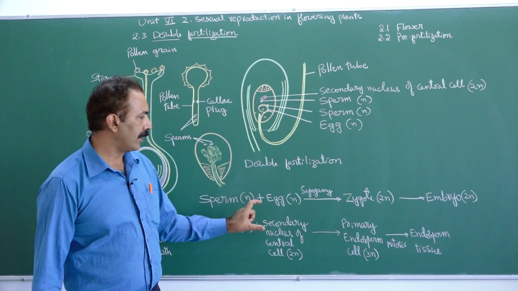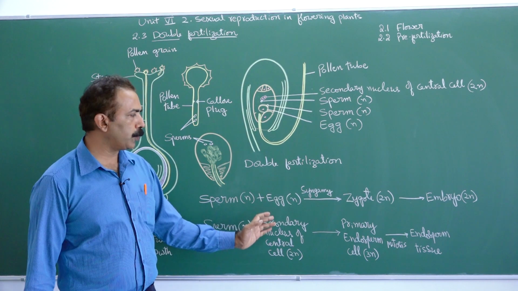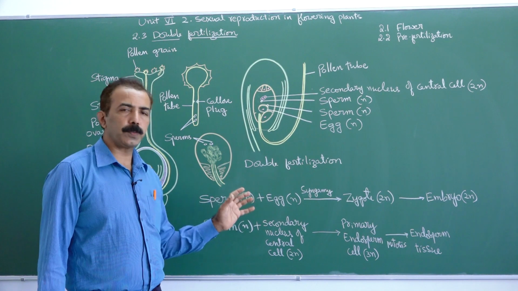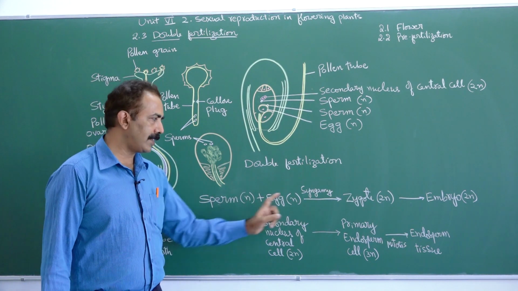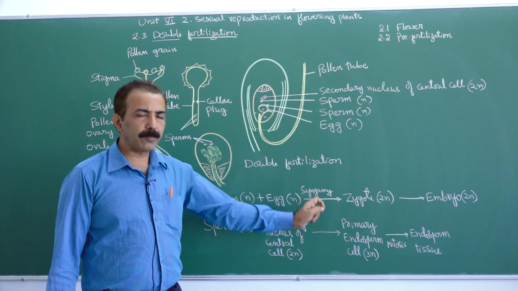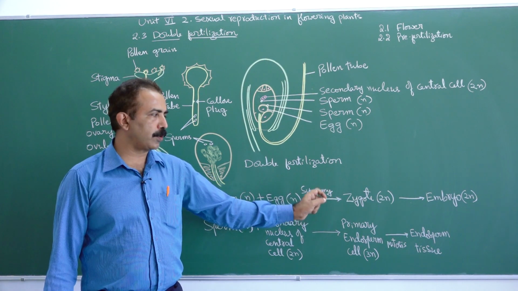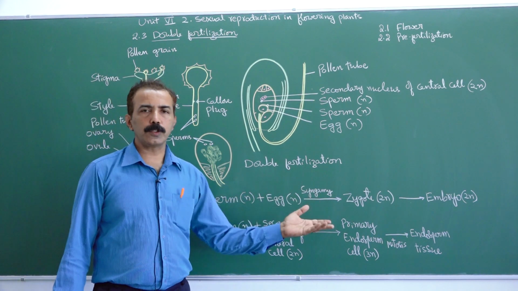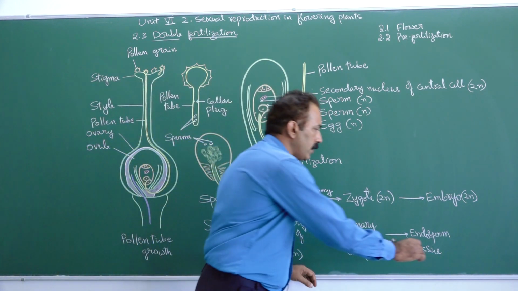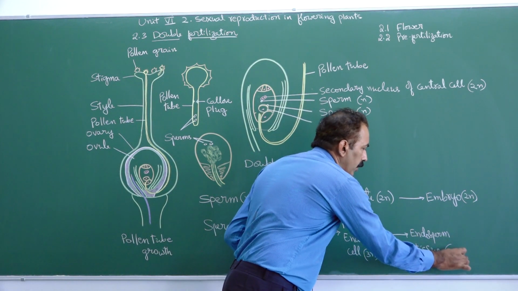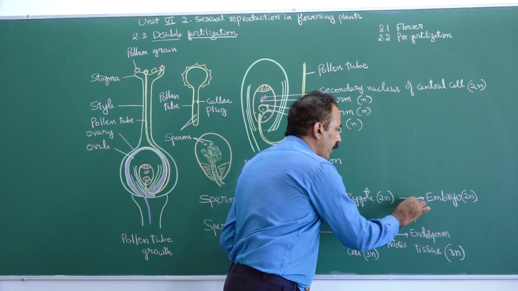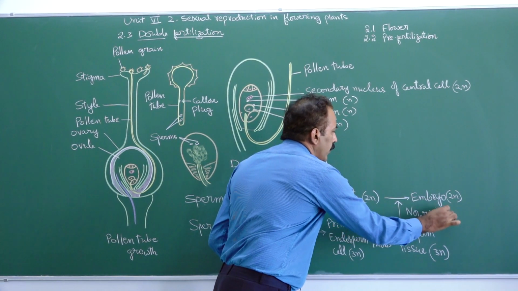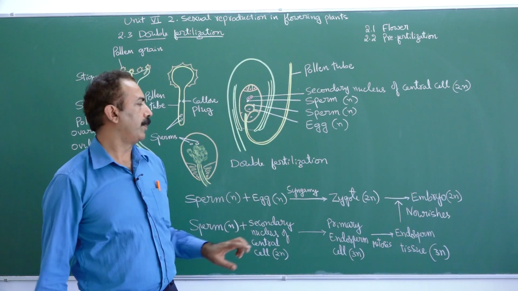So, sperm and the central cell undergo fusion and produce a cell called PEC, primary endosperm cell, and this cell undergoes repeated mitosis and give rise to endosperm tissue. Obviously, endosperm tissue is also triploid. So, this triploid tissue will now provide nourishment to the developing embryo.